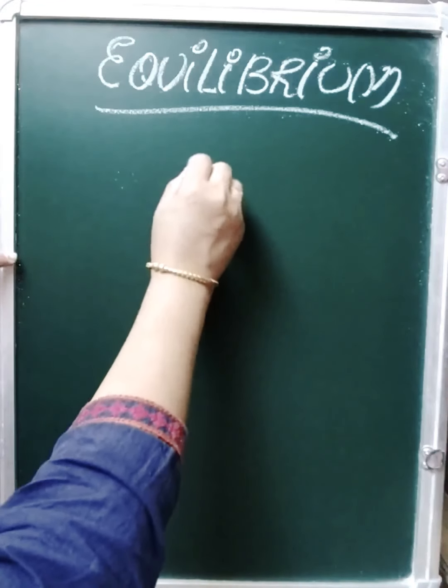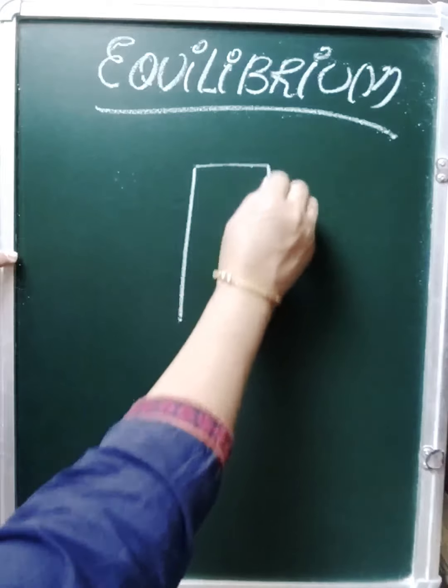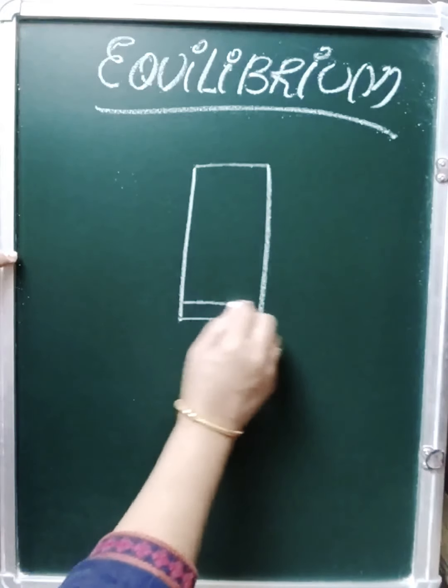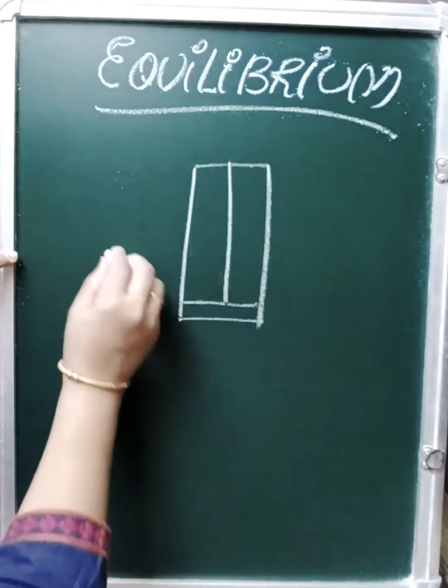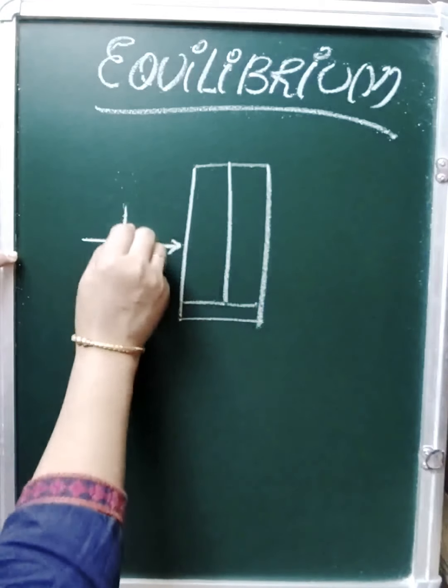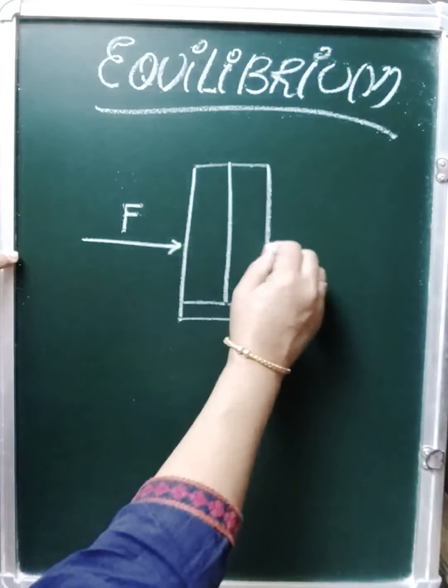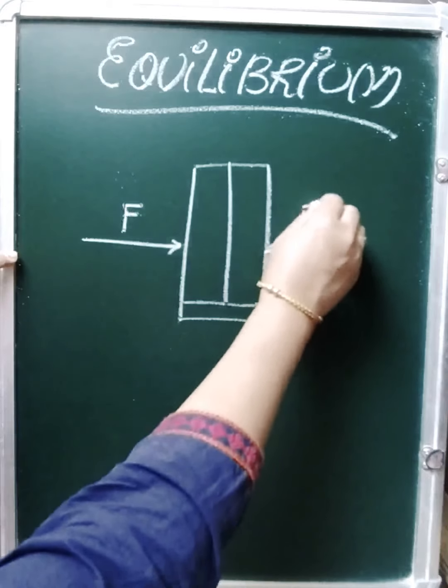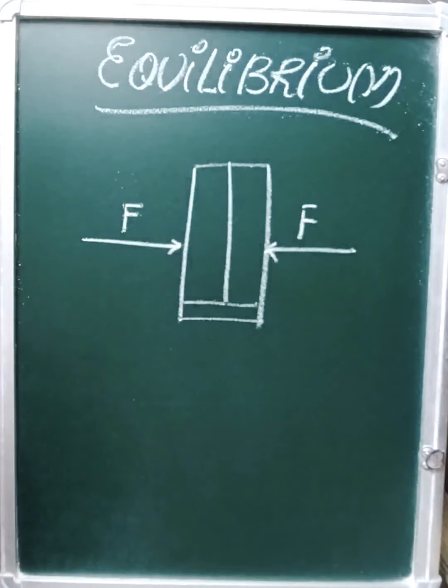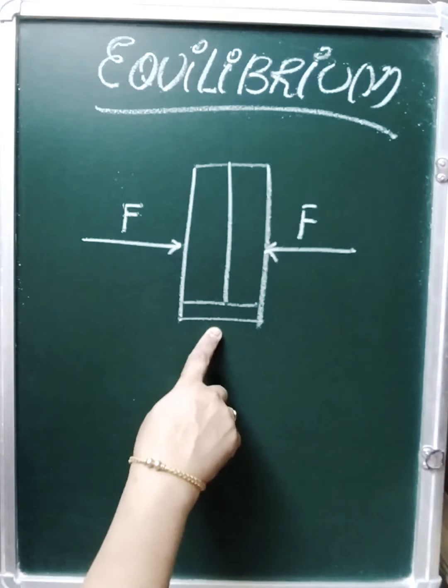Like if you have an almirah. One person is applying force from this side, another person is applying equal and opposite force from that side. Will the almirah move?